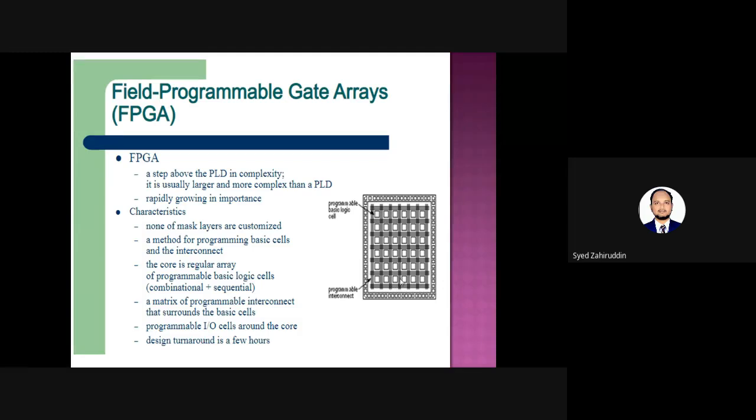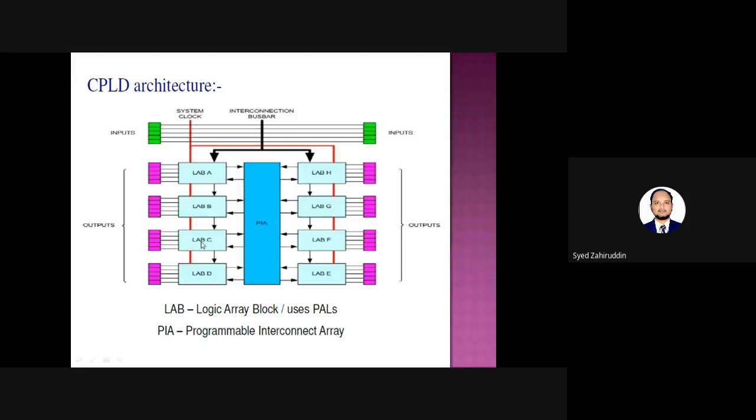Another technique to make this ASIC, application specific integrated circuit, is PLD, programmable logic devices. By cascading a number of PLDs, we have the possibility of making one CPLD. This is the structure. A number of PLDs have been cascaded. This will be considered as one PLD, it is cascaded with another, and with another, and with another. A number of PLDs are cascaded in order to accept more inputs and produce more outputs. That type of structure is called a CPLD architecture.